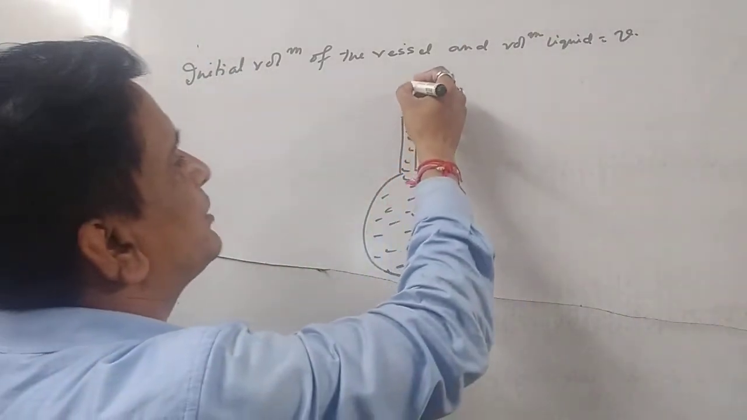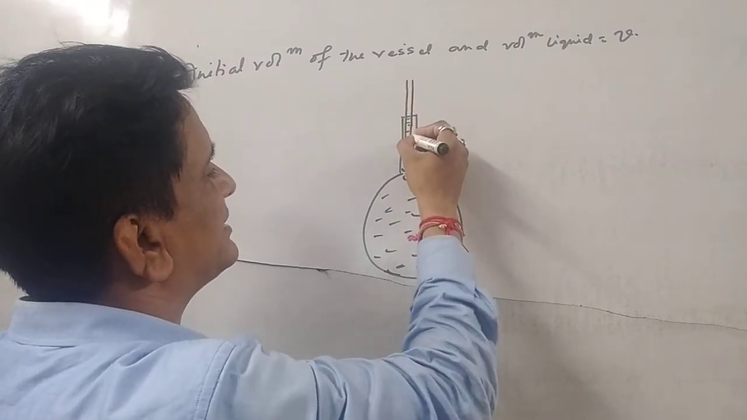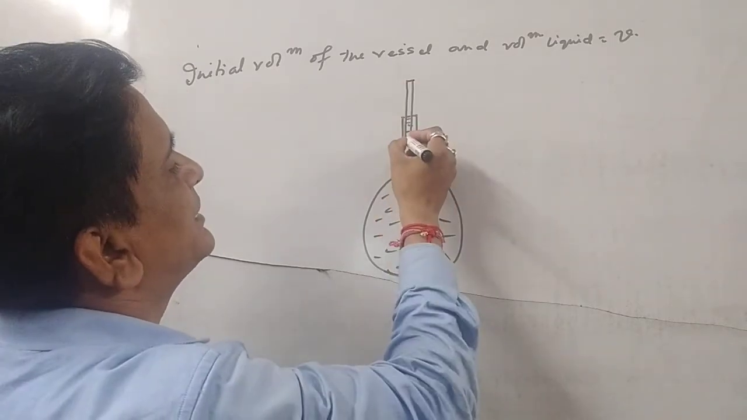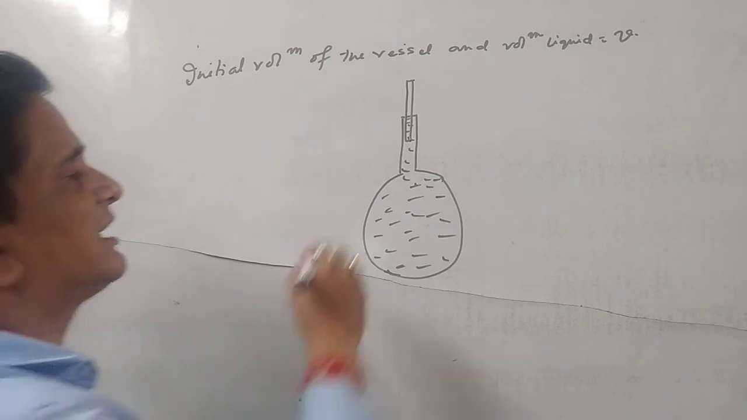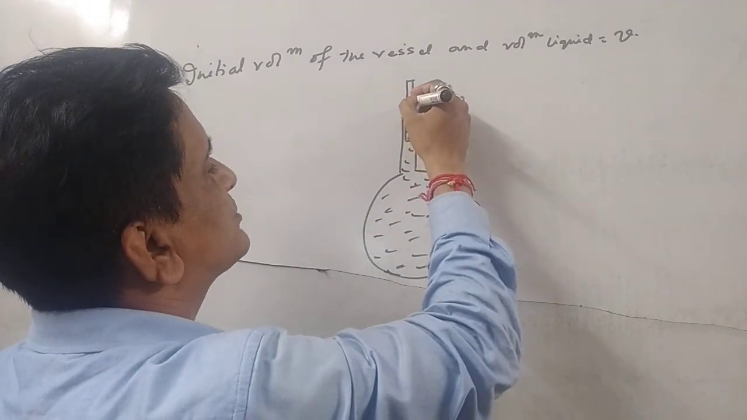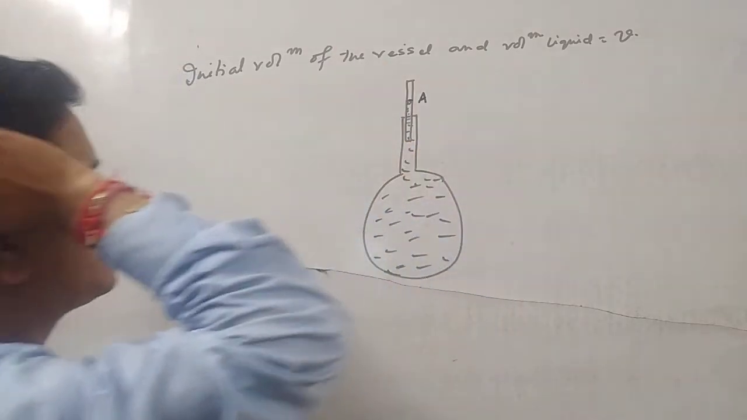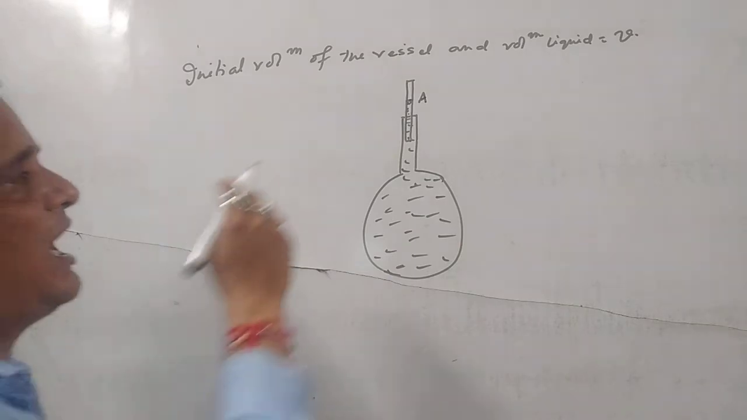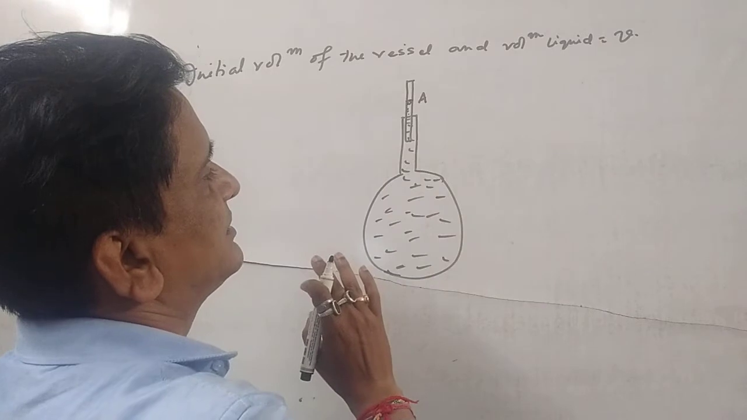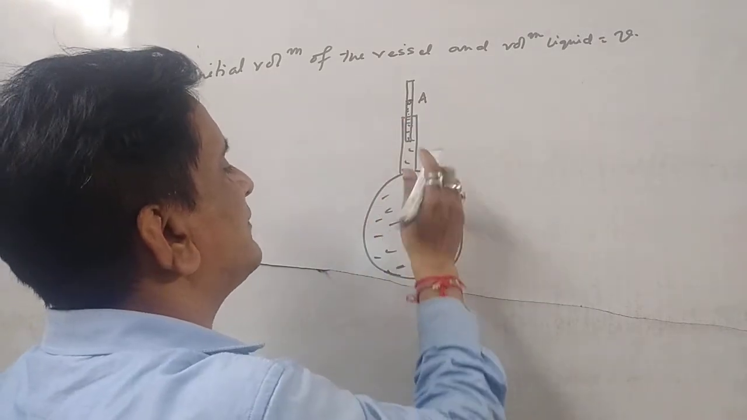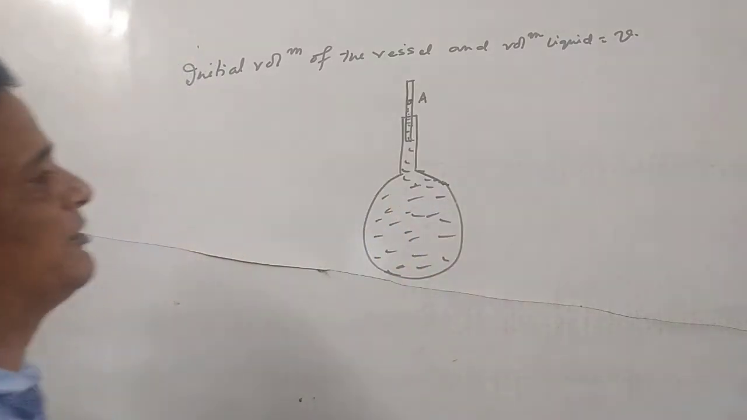Now we place a capillary tube inside it. What will happen if you place a capillary tube inside it? Then the liquid will rise to a point. Suppose it is rising to the point A. Liquid will rise to the point A. That means up to the point A, the volume is also V because the liquid has just risen. Its volume will not change.